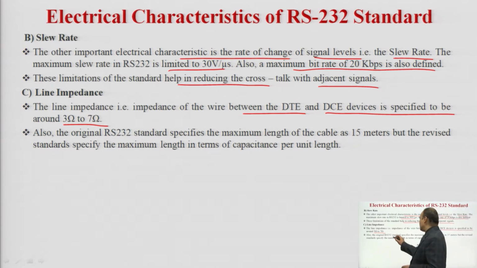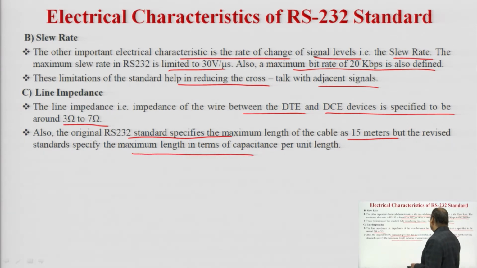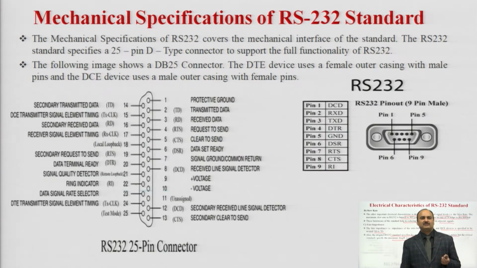Also, the original RS-232 standard specifies the maximum length of cable as 15 meters, but the revised standard specifies the maximum length in terms of capacitance per unit length. So, the length of the line is about 15 meters. This is the electrical characteristics of the RS-232 standard.